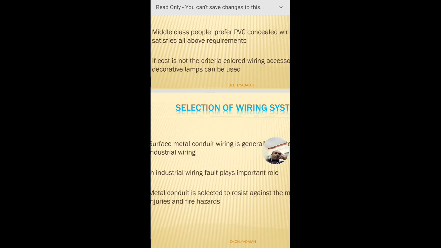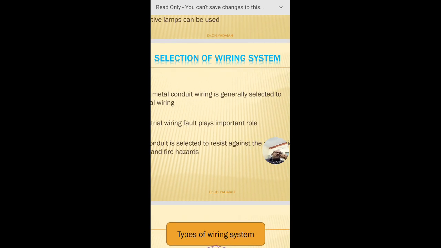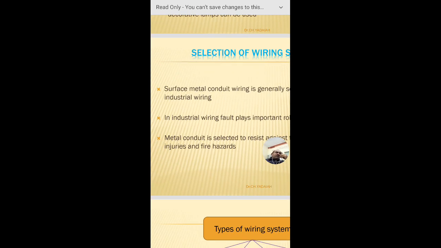Next, selection of wiring system. Surface metal conduit wiring is generally selected for industrial wiring systems, whereas for concealed wiring we can use concealed PVC conduit, and sometimes we can use flexible metal conduit to cross from room to room.